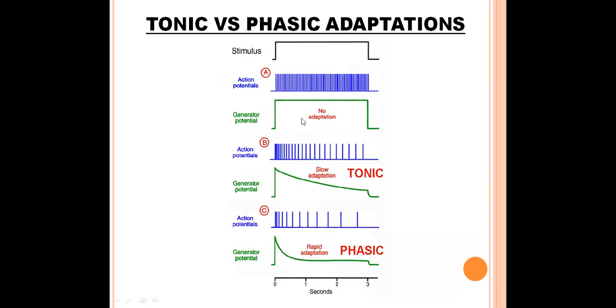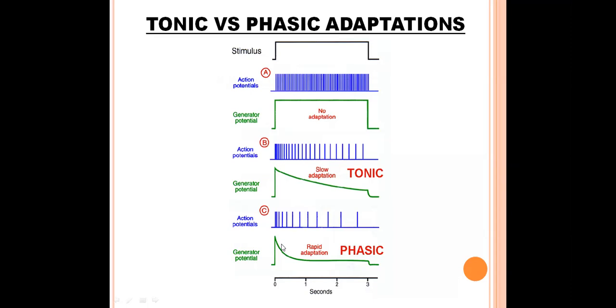When no adaptation is occurring, the generator potential is directly proportional to the stimulus strength. So the generator potential decreases quickly in phasic receptors, slowly in tonic receptors, and not at all in non-adapting receptors, which remain in direct proportion with the stimulus strength. Action potentials are directly linked to the generator potential intensity.